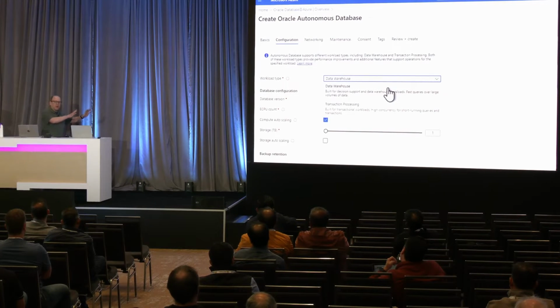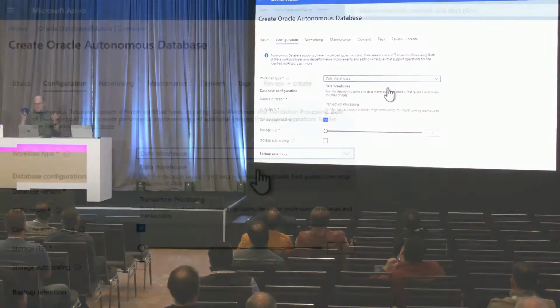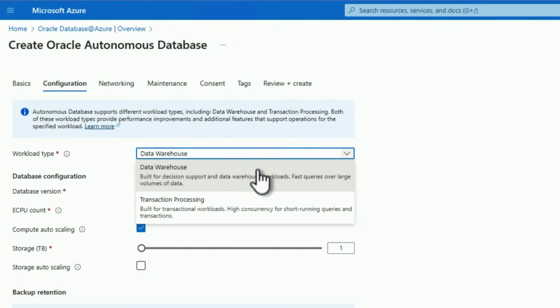If you're using it for data warehousing, when you create a table by default, it'll be using columnar stores for fast scans. If you're doing transaction processing, when you create a table by default, it'll be row-based. You can always mix and match, it's fine. But by default, for example, that's one of the differences between the two. But same great Oracle database, regardless.